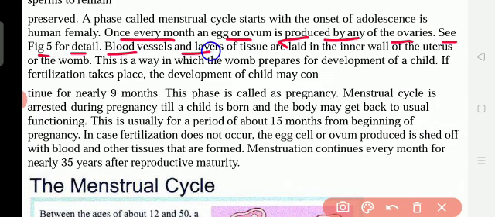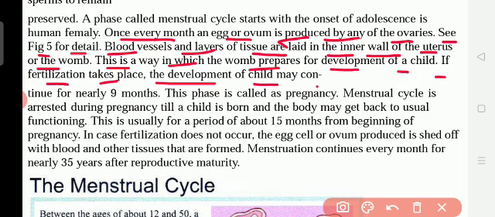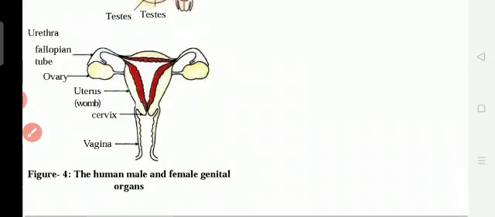Blood vessels and layers of tissue are laid in the inner wall of the uterus, or womb. This is the way in which the womb prepares for the development of a child. If fertilization takes place, the development of the child may continue for nearly 9 months. How many months does a child grow in the mother's womb? 9 months.